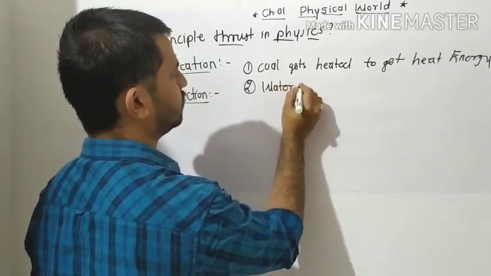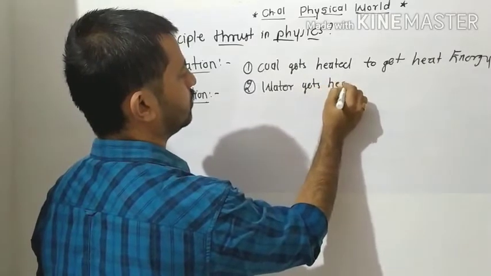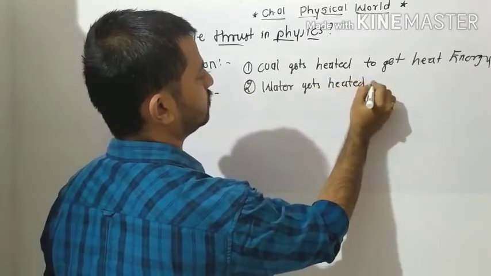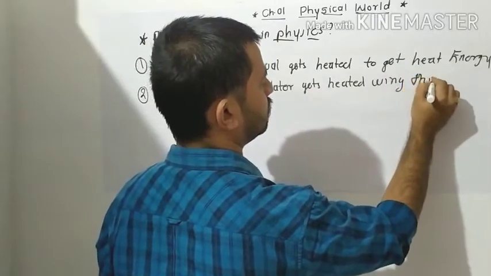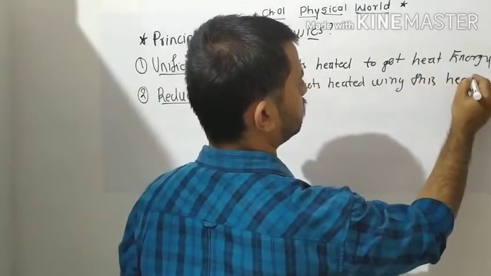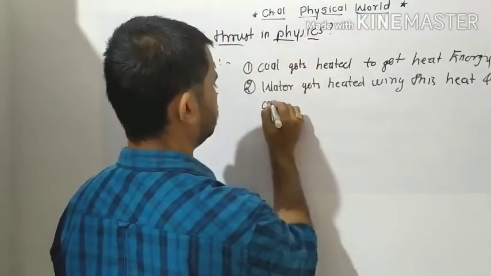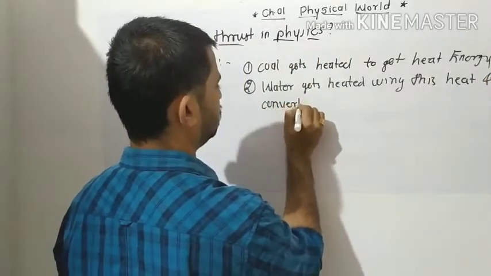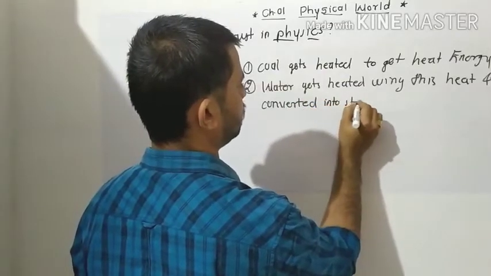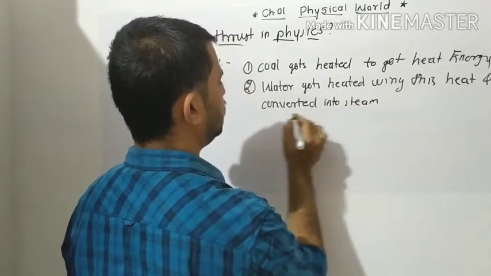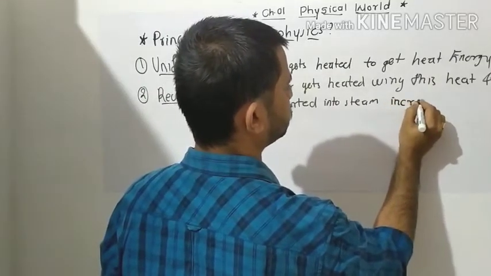Water gets heated using this heat and gets converted into the steam, increasing the volume.